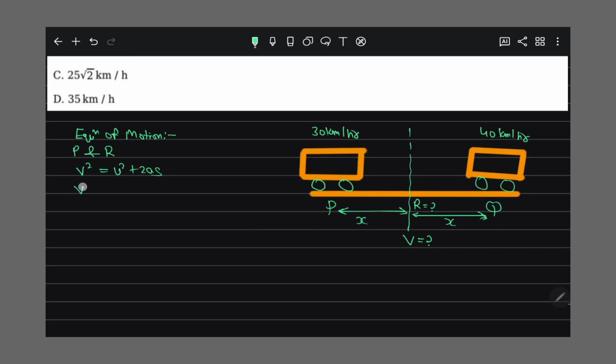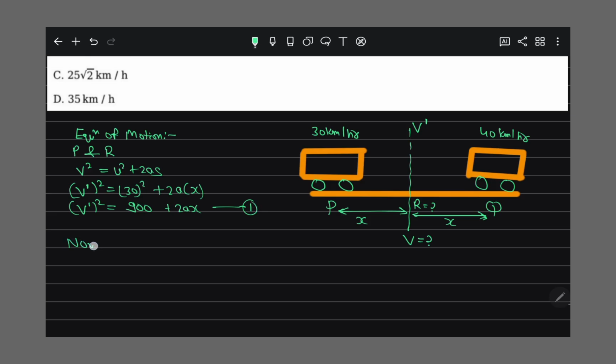So the final velocity we want, at this point, I say it has a velocity v dash, right? So v dash square is equal to 30 square plus 2 times acceleration times x. So v dash square is equal to 900 plus 2ax. This is our equation first.